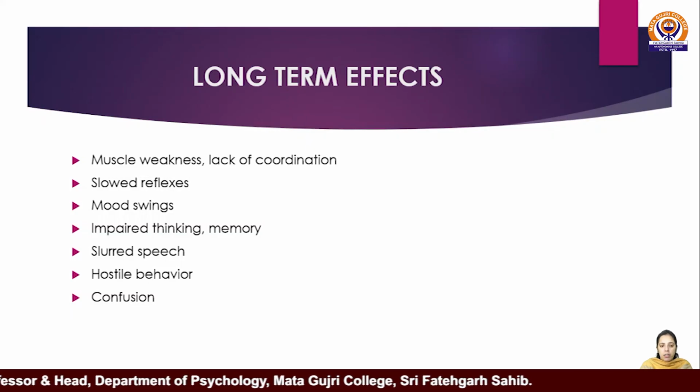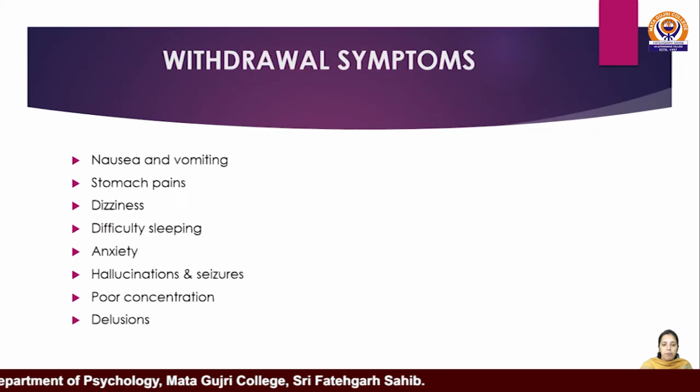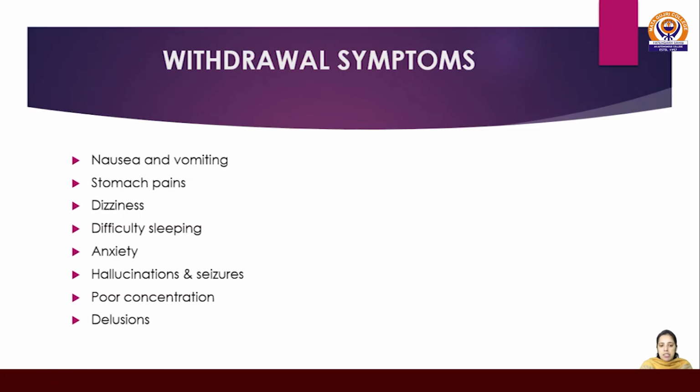Mood swings. Euphoria can be there. Slurred speech, hostile behavior. Withdrawal symptoms. Now, withdrawal symptoms vary from person to person, and withdrawal symptoms are nausea, vomiting, stomach pain, dizziness, difficulty in sleeping, altered emotions, anxiety, hallucinations, seizure, poor concentration, delusions.